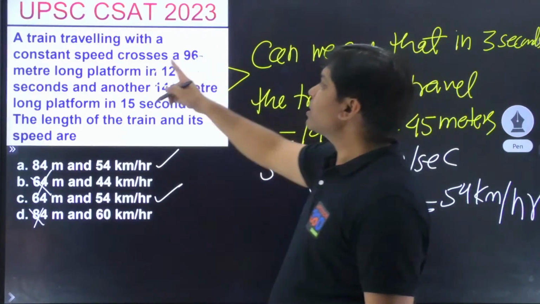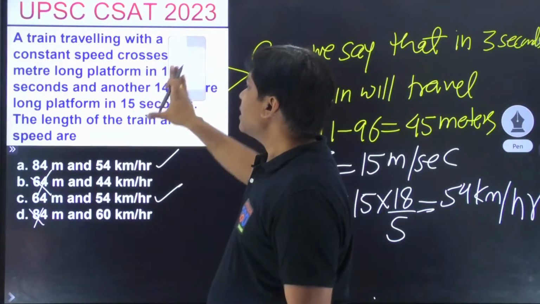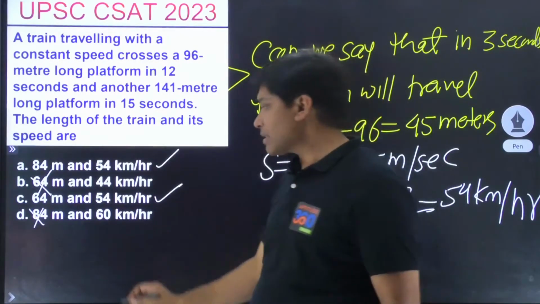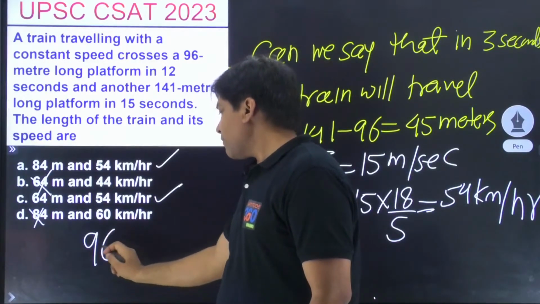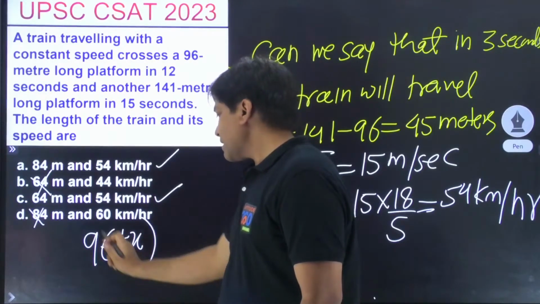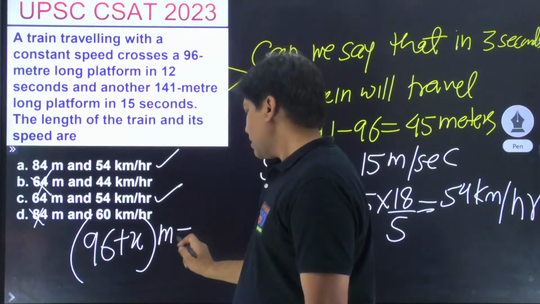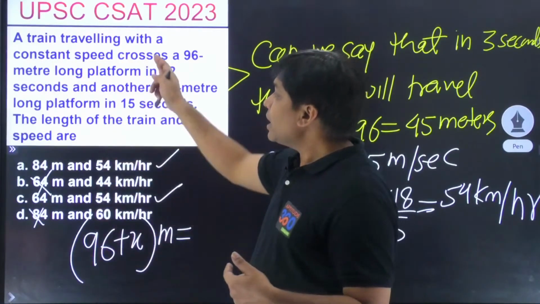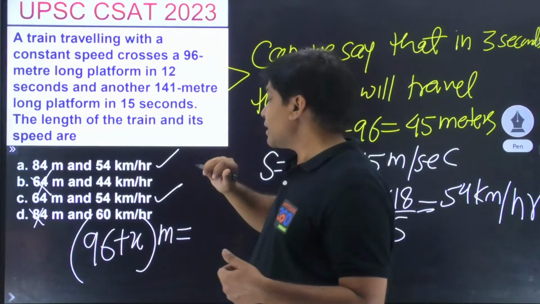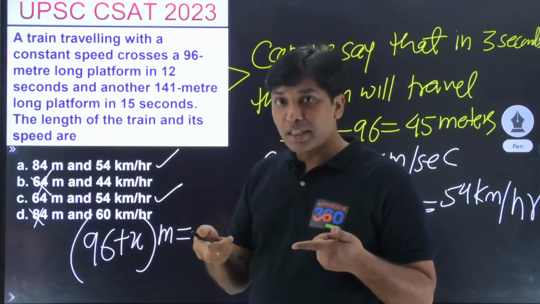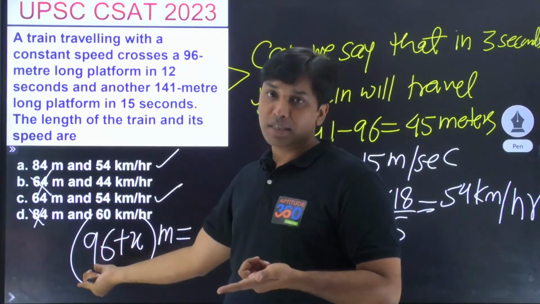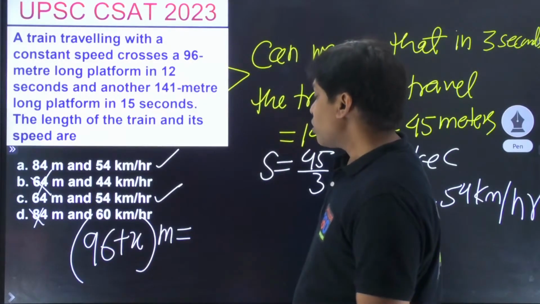A train traveling with the constant speed crosses a 96 meter platform. So तो मान लो कि जो ट्रेन की लेंथ है वो है x मीटर्स. सो ट्रेन कितना ट्रेवल करेगा, 96 प्लस x meters. Why? Length of the train plus length of the platform, and we have to find out length of the train. We don't know what is the length of the train. Let us assume that this is x meters, and what is the length of the platform? It is 96 meters. So ये हो गया distance.